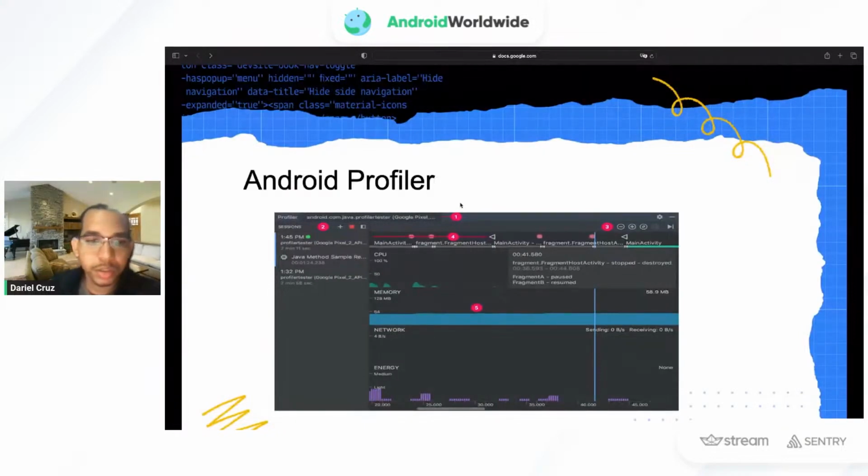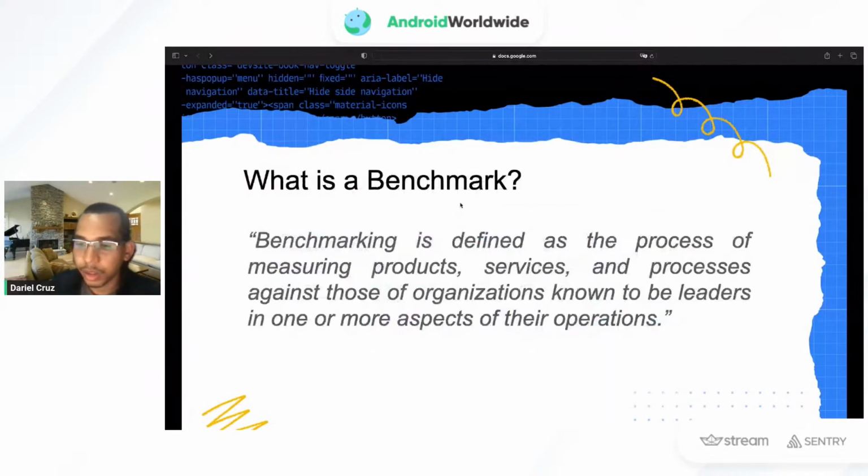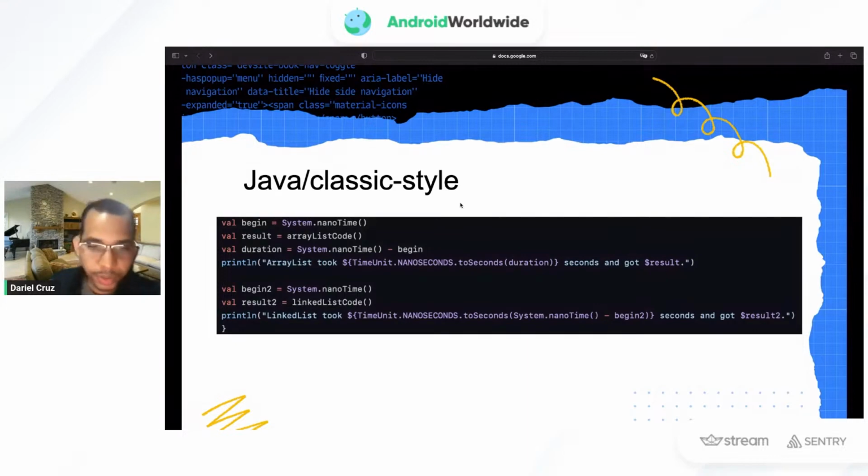We can use it to check memory, network, energy consumption, and such. So a benchmark, some developers are also familiar with this concept. Basically, it is the process of measuring how a process is being done in order to see if we can optimize it. So for us programmers, sometimes in the past, in order to benchmark some functions or some code that we wrote, for example, some common case is to check the performance of an array list versus a linked list in a language like Java, for example.